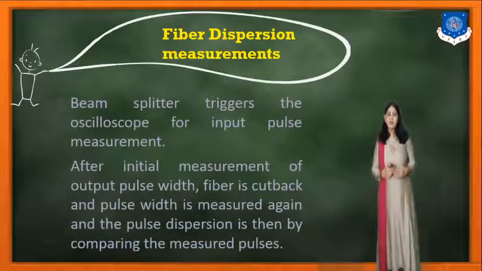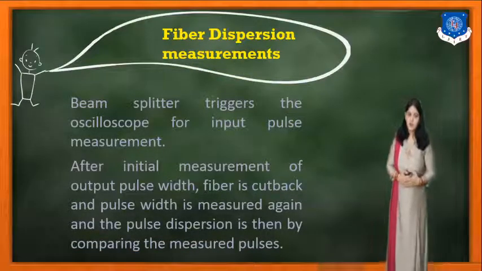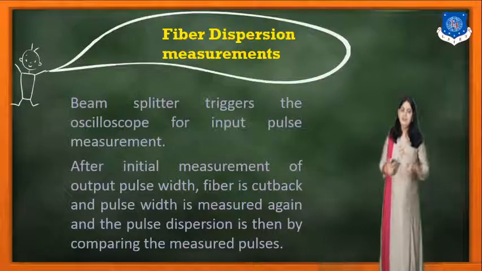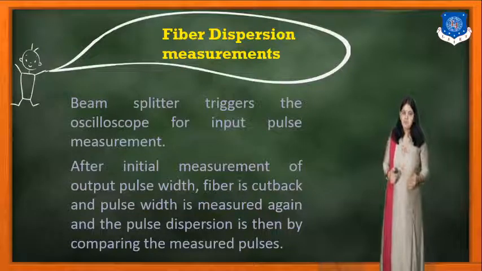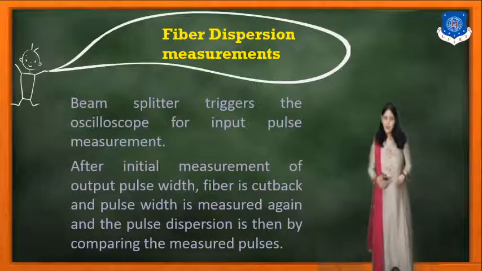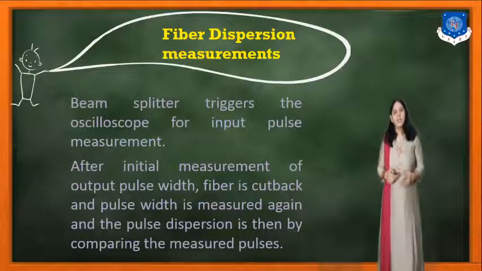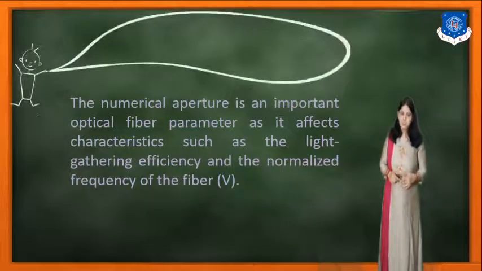The beam splitter triggers the oscilloscope for input pulse measurement. After the initial measurement of the output pulse width, the fiber is cut back and the pulse width is measured again. The pulse dispersion is then found by comparing the measured pulses.